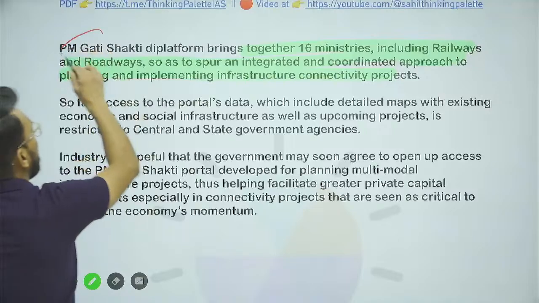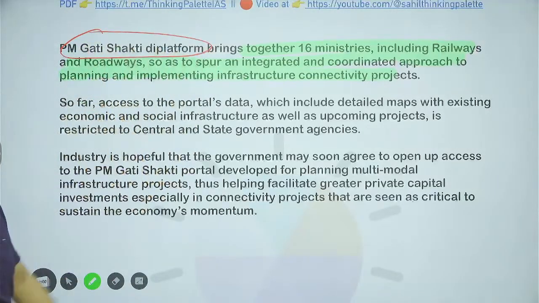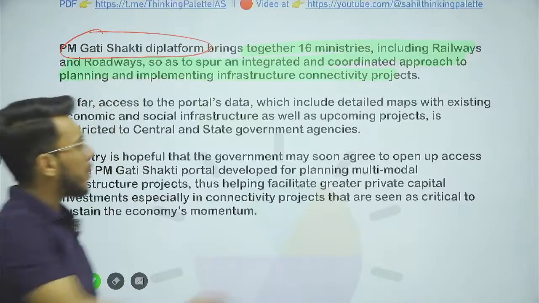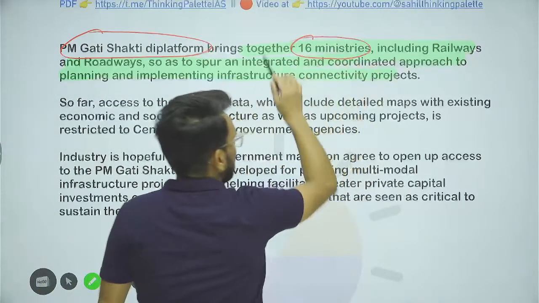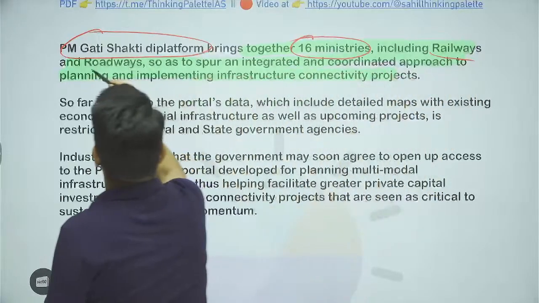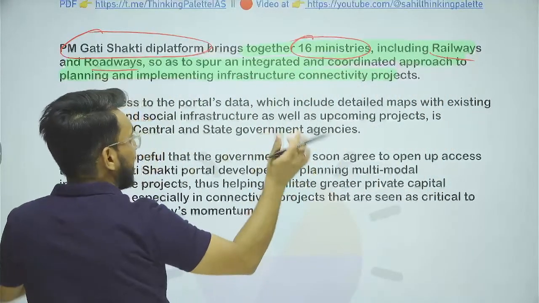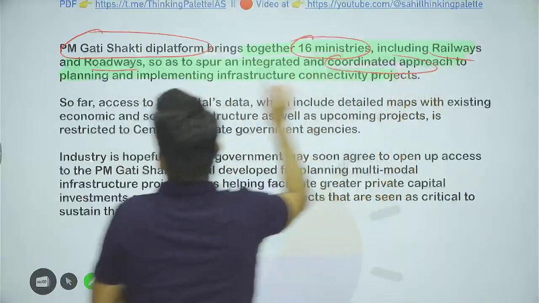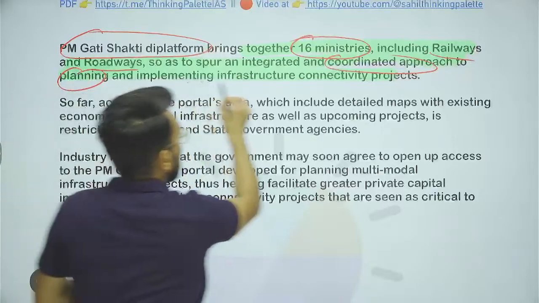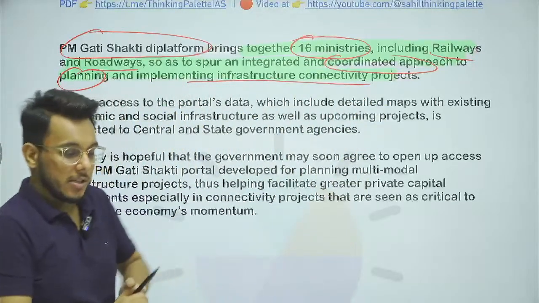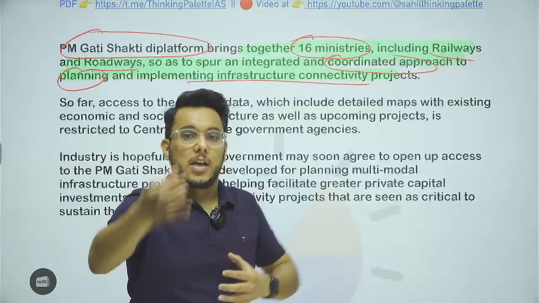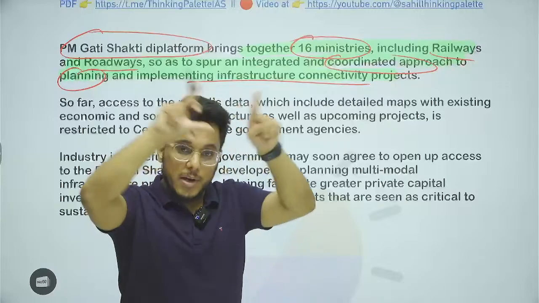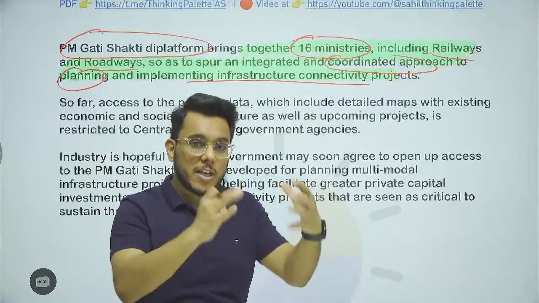Now, as part of a governance reform, the government announced the Gati Shakti digital platform in 2021. What is this platform? On this platform, 16 ministries such as the Railway Ministry, Roadway Ministry, and Ministry of Environment will come together and come out with a coordinated plan for implementing infrastructure connectivity across projects. Roadways, railways, Ministry of Shipping will come together and create one collective plan for infrastructure development.